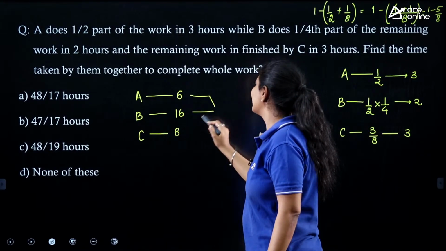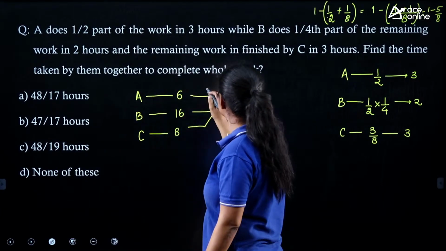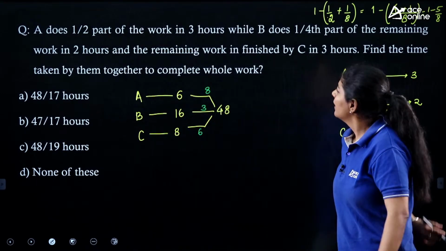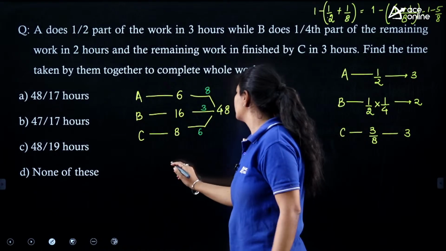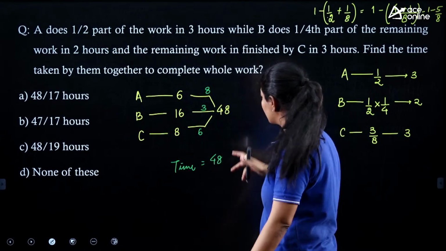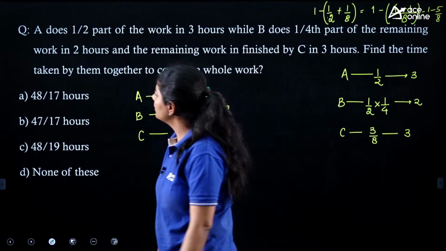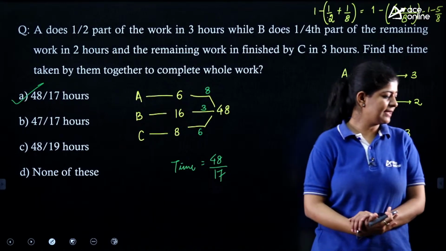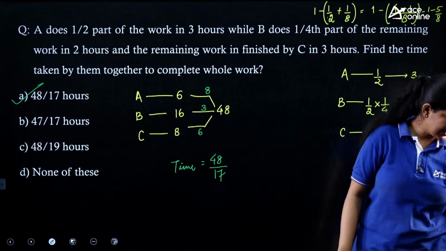Now the LCM that we got over here is 48. If 48 is the LCM, then we have 8, 6 and 3 over here, right? Now the question is saying find the time taken by them together to complete the work. So the time is total 48 units of work that they need to complete, divided by 9 and 8, that is 17. Are we having this option? Yes, option number A is the correct one. It's very easy, right?